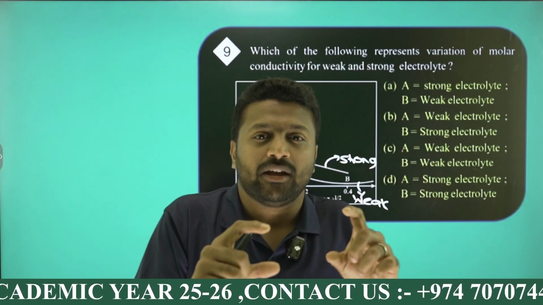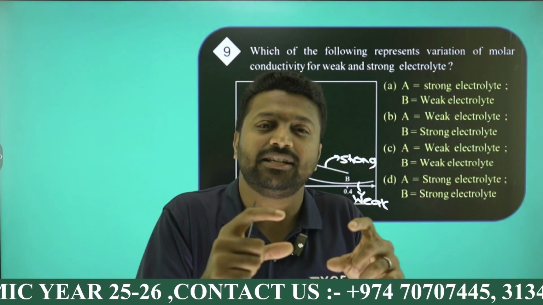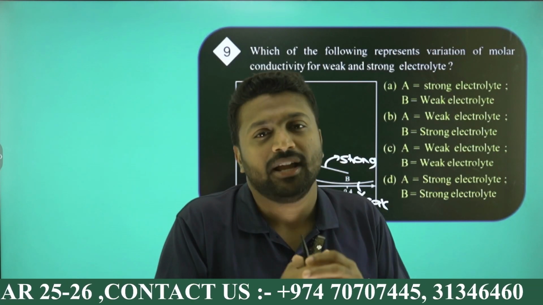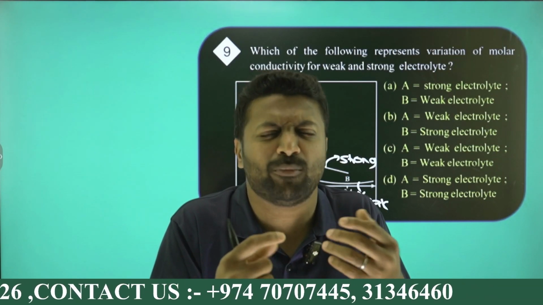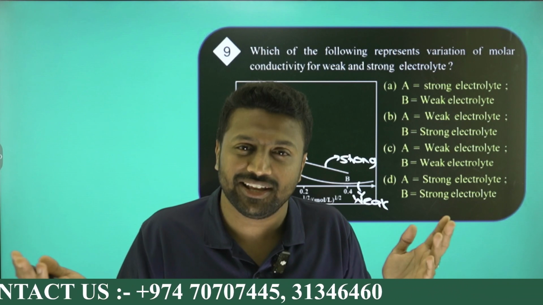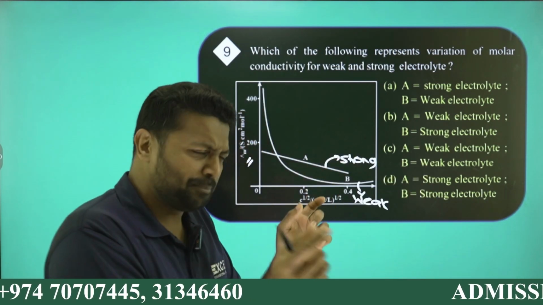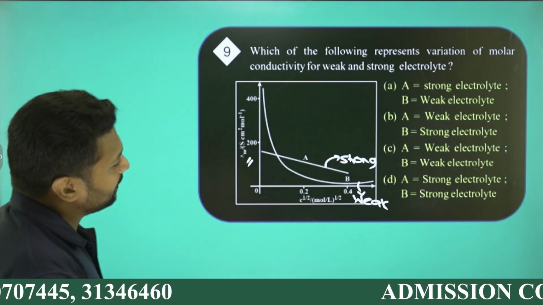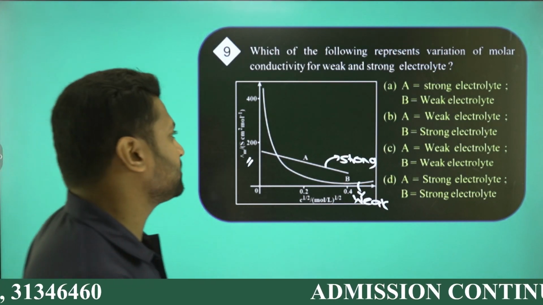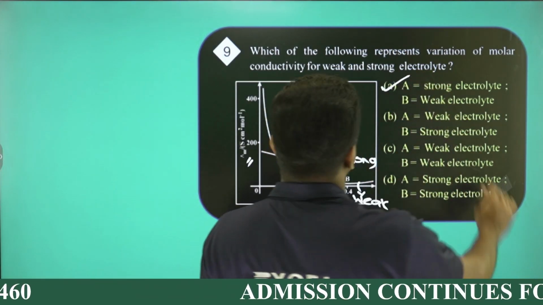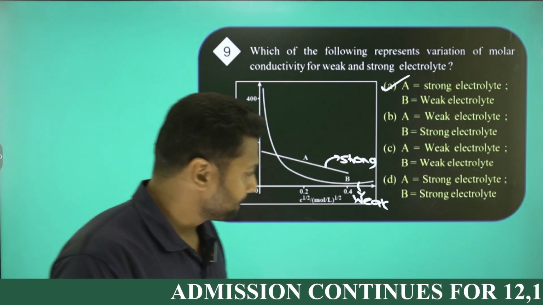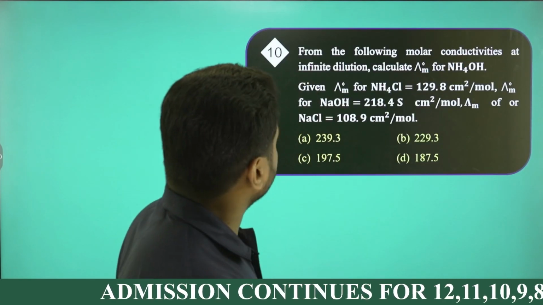On dilution, lambda m of A increases by 25 times, but lambda m of B increases by 1.5 times. Same logic only. The one having 25 times is a sudden increase, so it's weak, but 1.5 is a gradual one. So A will be strong, B will be weak. Obviously option A, guys. 9th one, A is the right answer. Fine. Going for the 10th one.